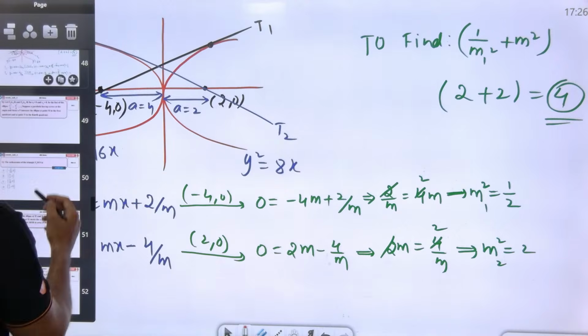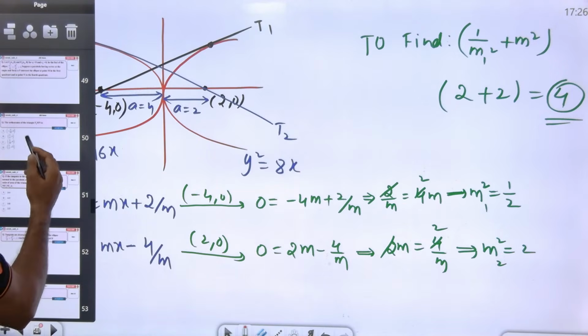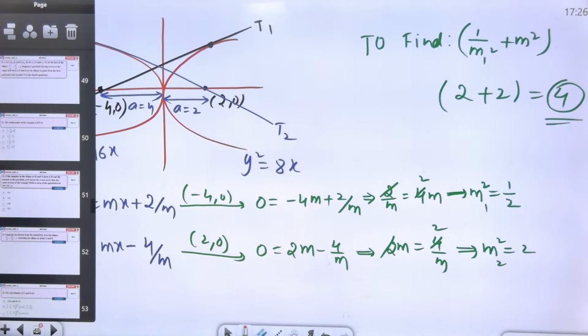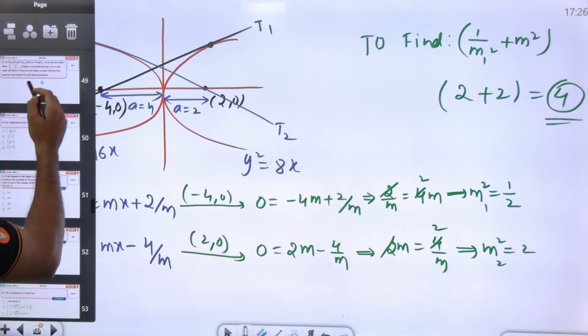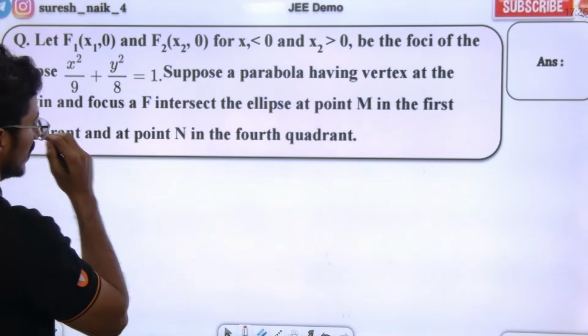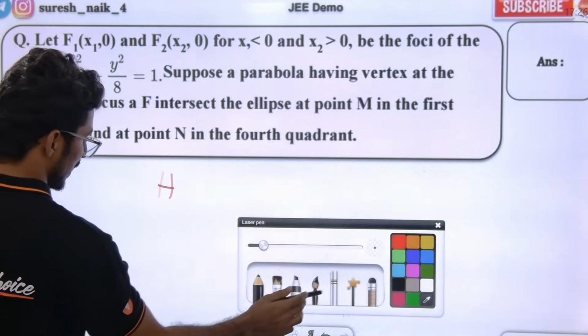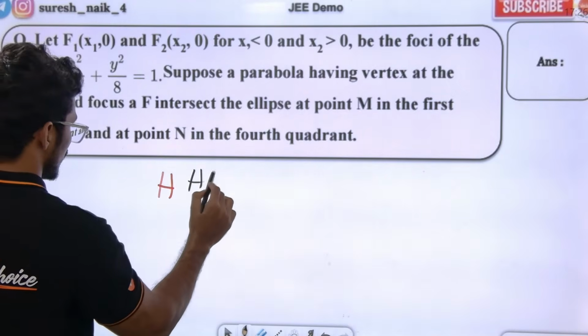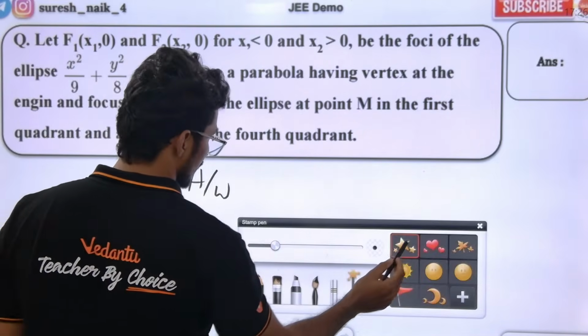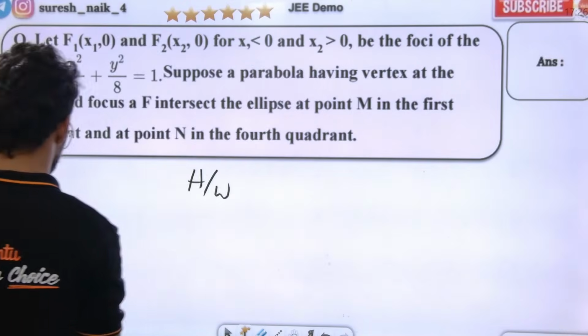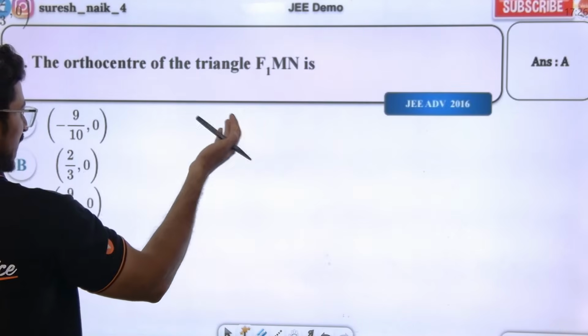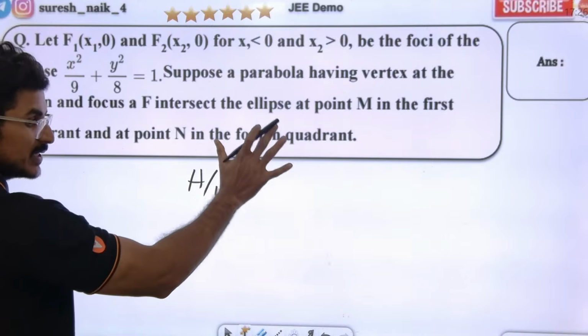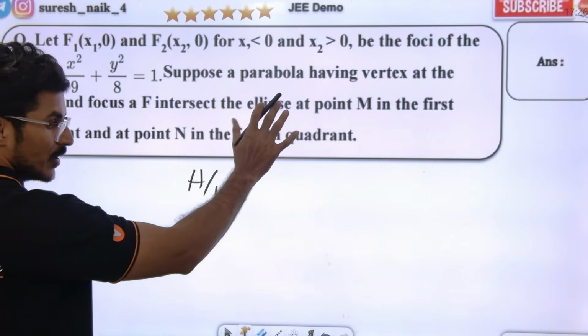Next, another beautiful question. Guys, this is also a JEE advanced question. This is homework. Please try to take this as homework. Very good question, like a mind-blowing question. Please try to do this. Okay, and this is the passage.